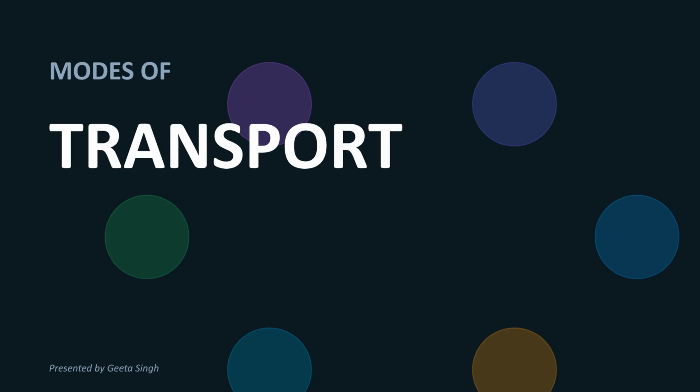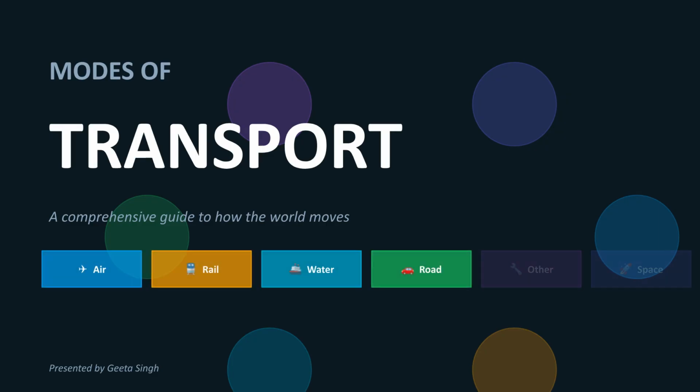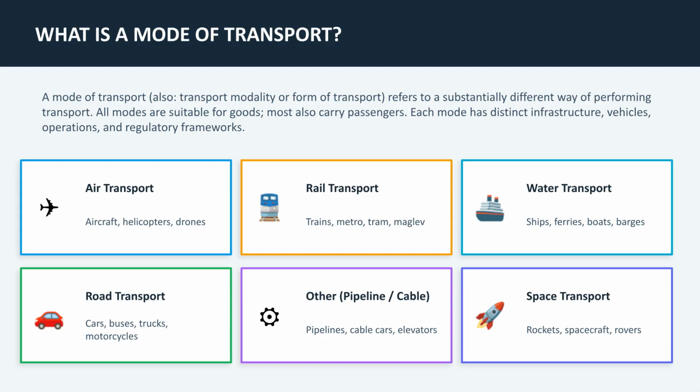Welcome to this video on modes of transport, a comprehensive guide to how the world moves. We'll be exploring everything from air and rail to water, road, and even space transport. A mode of transport is a fundamentally different way of performing transport. Each mode has distinct infrastructure, vehicles, operations, and regulatory frameworks, accommodating both goods and passengers.